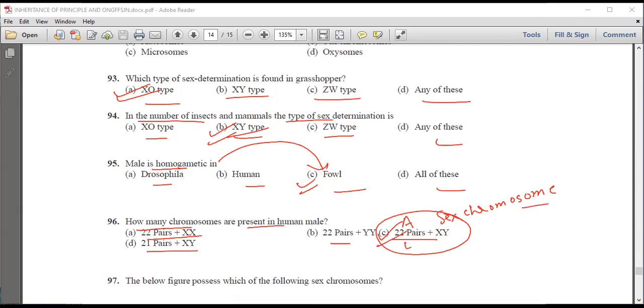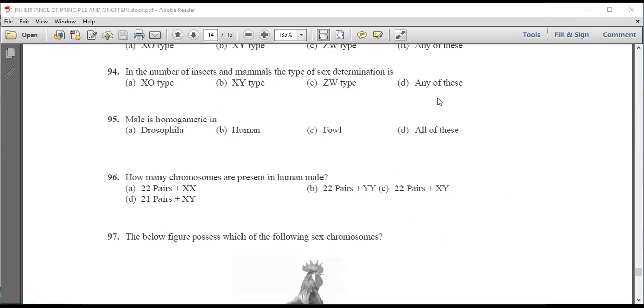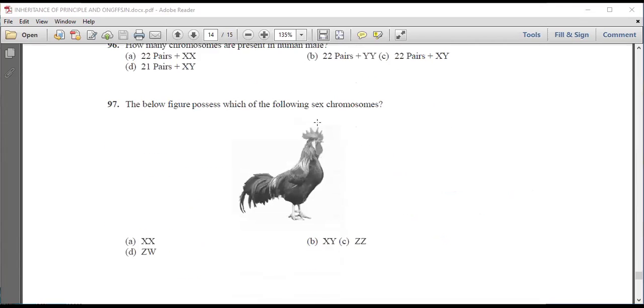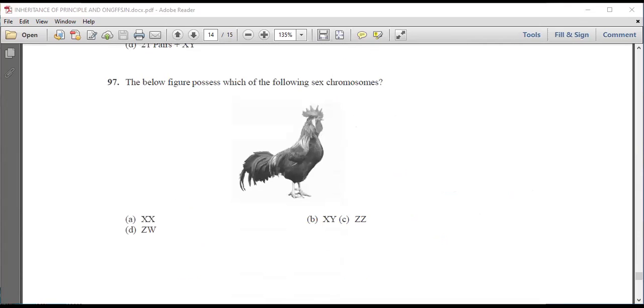Now next is the figure given below. Which of the following possesses the sex chromosome? XX, XY, ZZ, or ZW. We know the correct answer is ZZ.